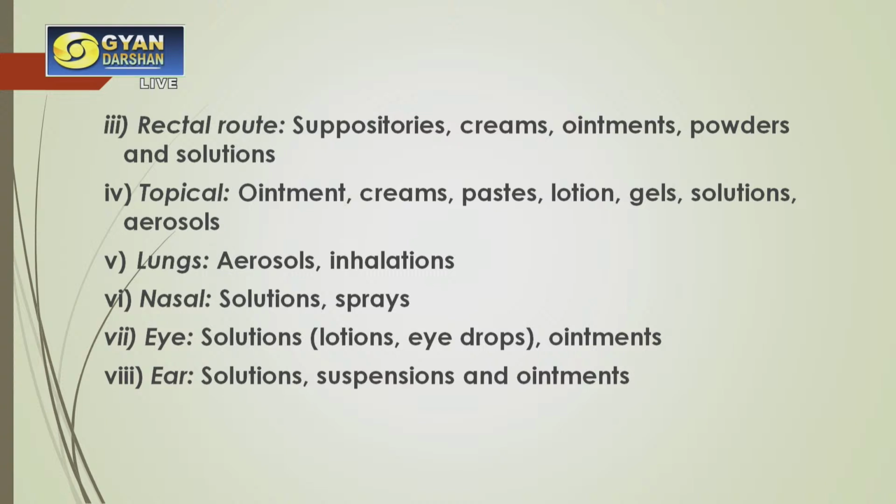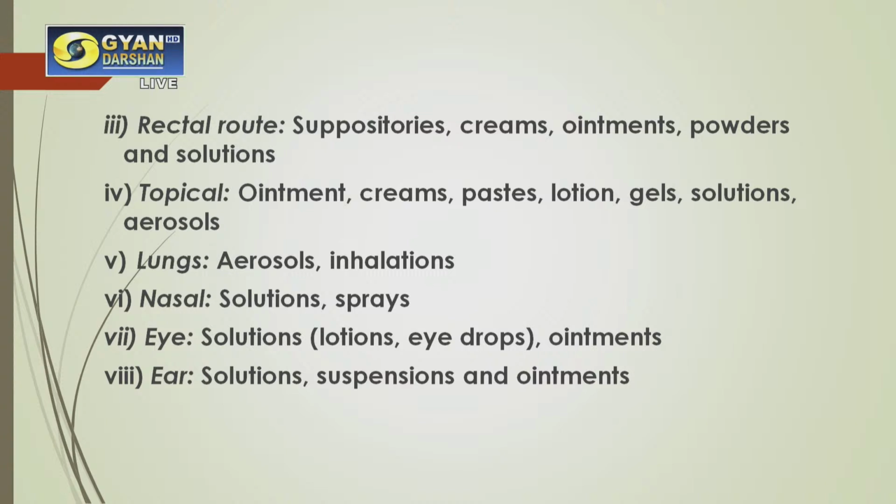The fourth route of administration is topical. Topical means on the surface of the skin. So any ointment, cream, paste, lotion, gel or solution, or even sprays for that matter. Now even sprays have come. You must have seen cricketers being given spray medication as soon as they are injured so that they can get faster relief. Some topical drugs are very fast in action because they act locally, and they are absorbed through the skin. So they are another form of drugs which can be administered into the body through this fourth route, the topical route.